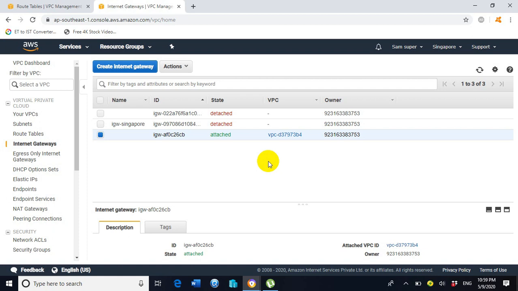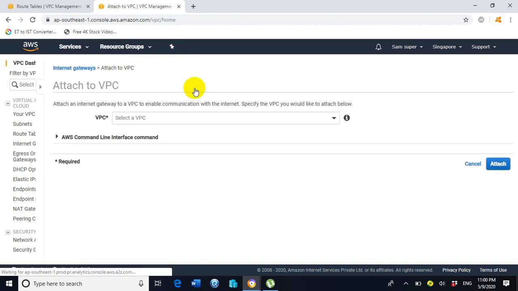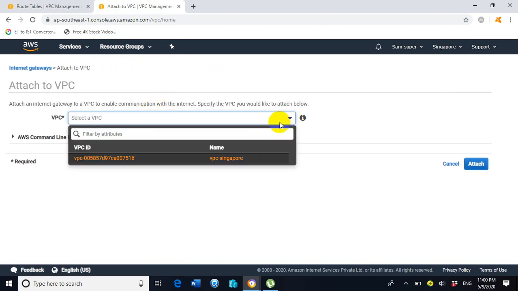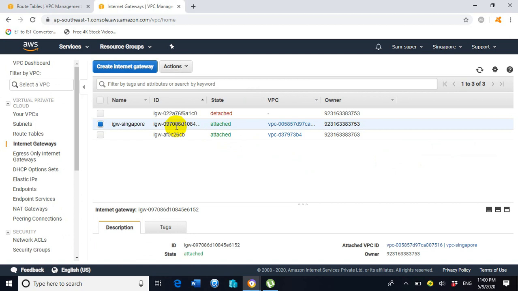So what is the name of the gateway? The gateway name is IGW Singapore. You can see IGW Singapore's current status is detached, so we need to change the status to attached. For that purpose, click on actions and click on attach to VPC. Select the VPC with the name VPC Singapore. Click on attach. So with this step we have associated this internet gateway with the VPC Singapore.